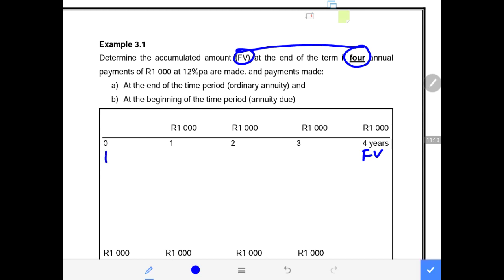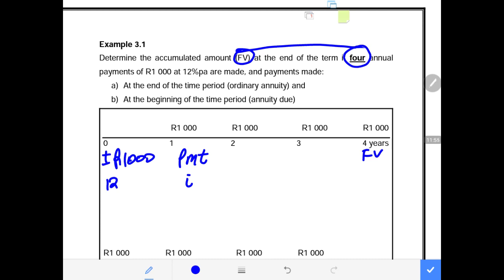Then we need to say plus minus an amount of 1000. This will be PMT. Then we say our interest is 12% per annum. If 4 annual payments are made at 12% per annum, and payments are made at the end of the year, our interest is 12%. It is assumed that interest is compounded annually, meaning once every year.